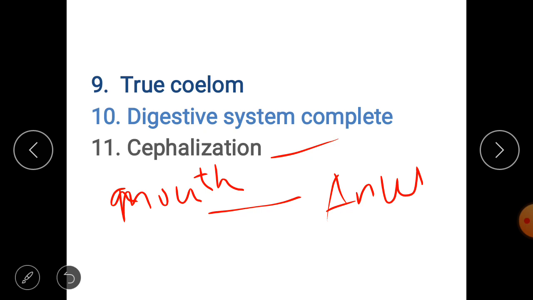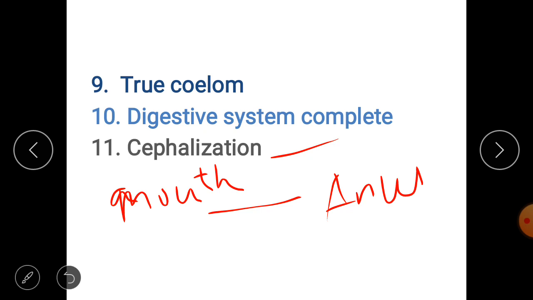In some other animals, like protozoans and poriferans, they don't have any brain, right? They just have nerve cells. But in highly evolved animals like chordates, all animals have a brain.